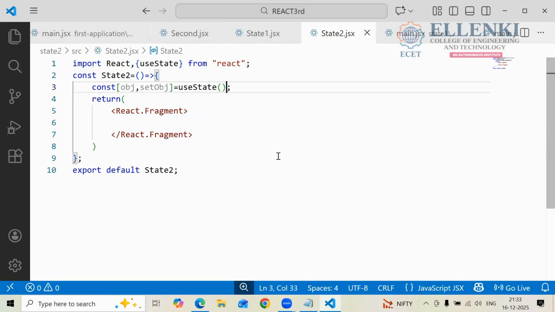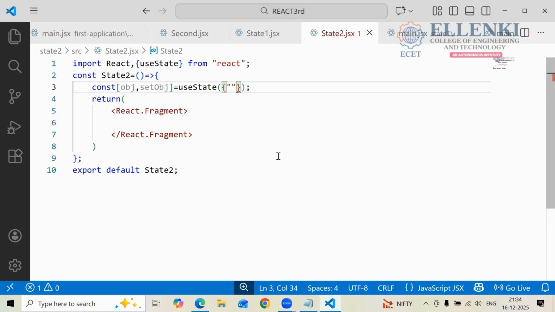So to declare the objects, which braces do you have to use? Curly braces you have to use. To describe your object, which ones do you have to use? Curly braces. And an object should be key value pairs. Key value pairs is nothing but you have two values, like PID colon 100, PID 1, P name colon some name like Pavitra. Like this you can declare the key value pairs. So how you are going to declare your key value pairs, we will see now.